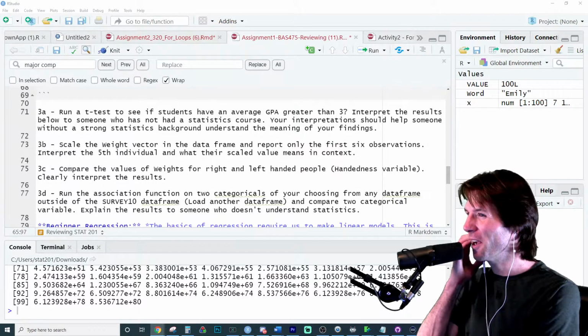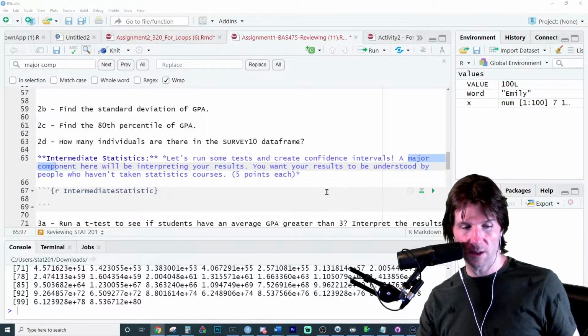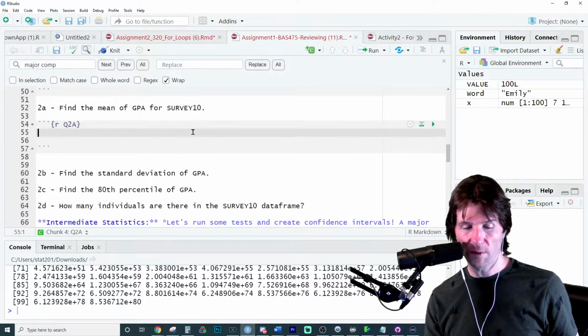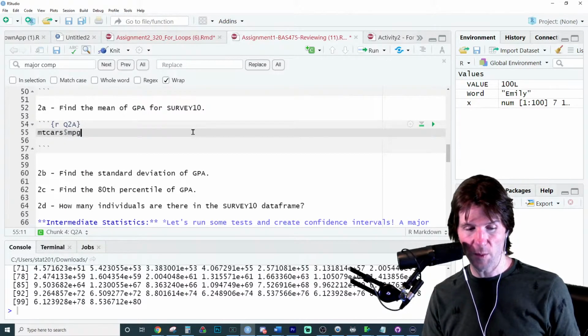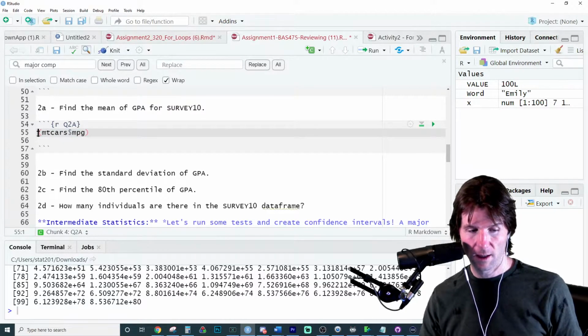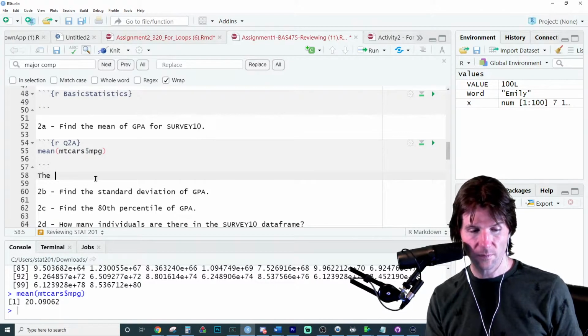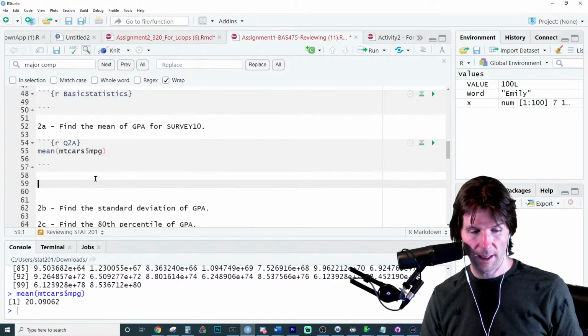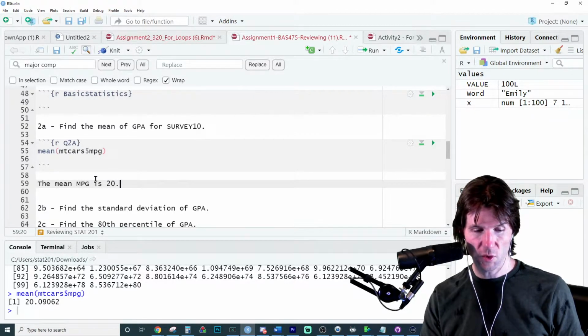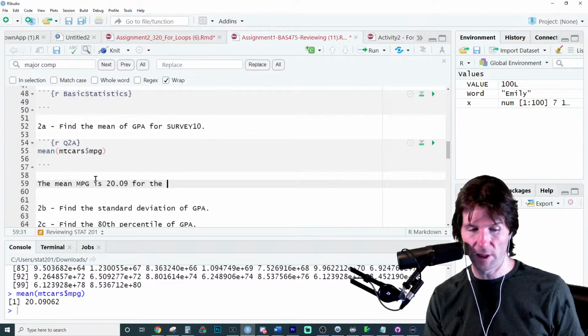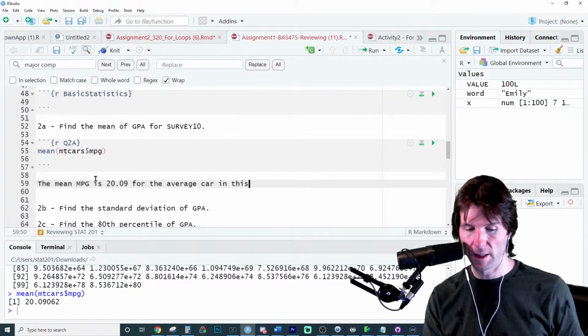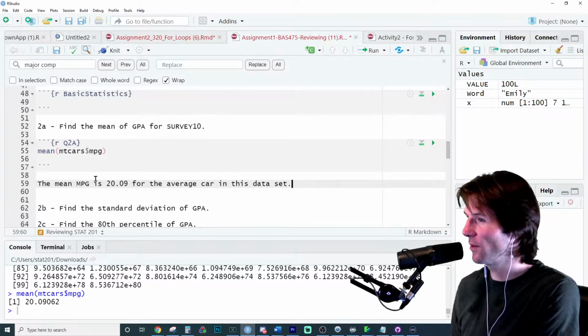We could say the mean is something like that, and we could add some interpretation. We would just want to find the mean of a vector. We can go to mtcars and take the mean of the miles per gallon. And we could add a comment: the mean miles per gallon is 20.09 for the average car in this data set. The mean is the average car.